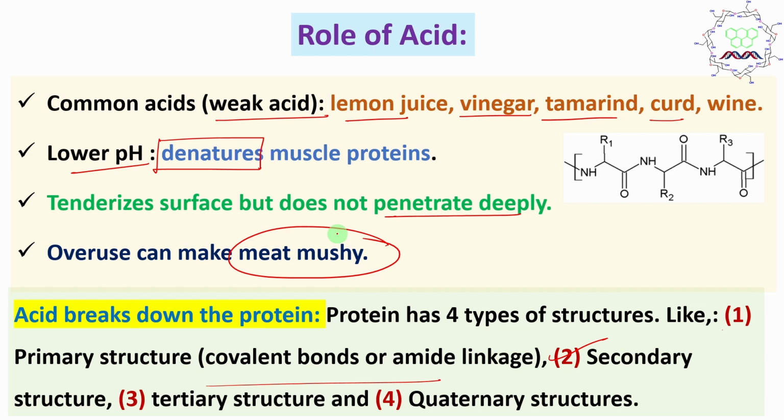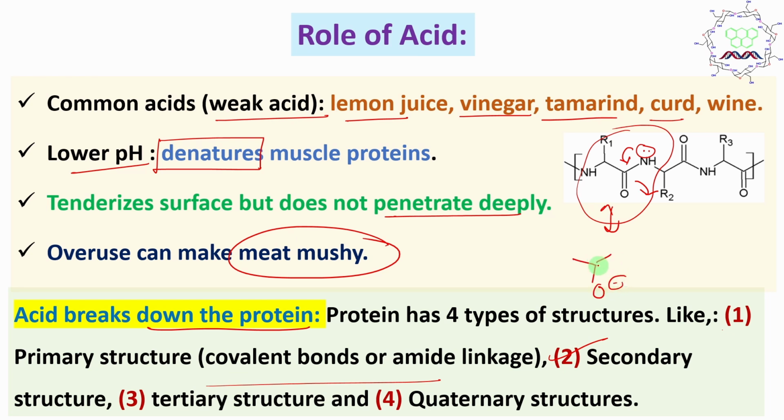Now you may ask one question: okay, fine, acid breaks down protein, but if you look at this protein, actually this is the primary structure. I'm showing the covalent bond. Is it really easy to break the covalent bond in this region? The answer is no. Why? Because there is a resonance structure of this amide or peptide group.